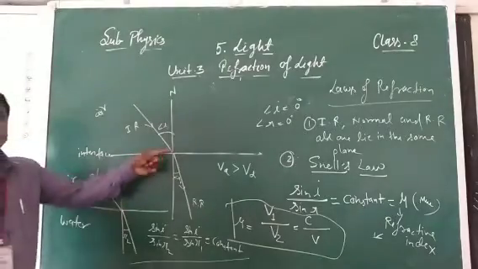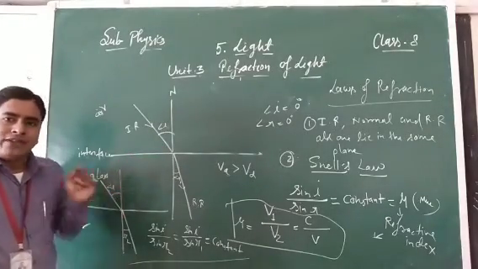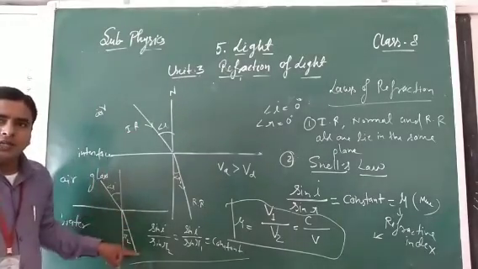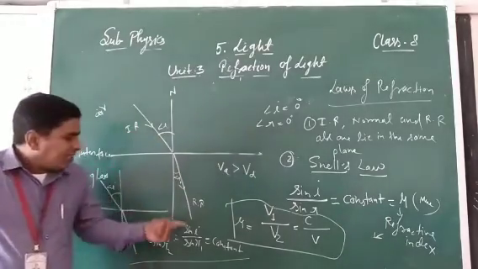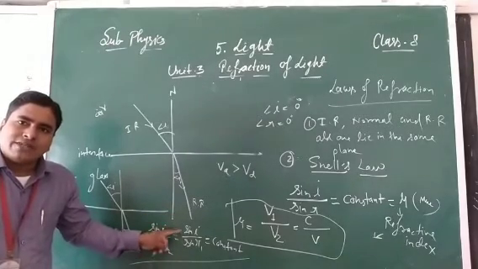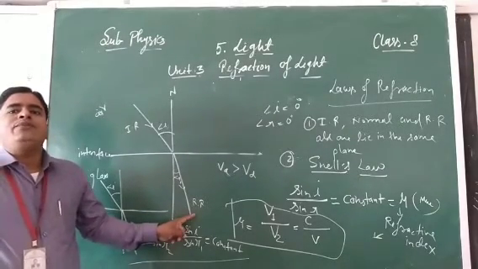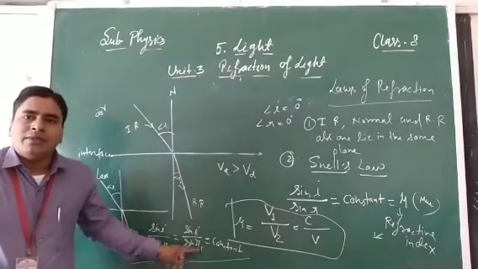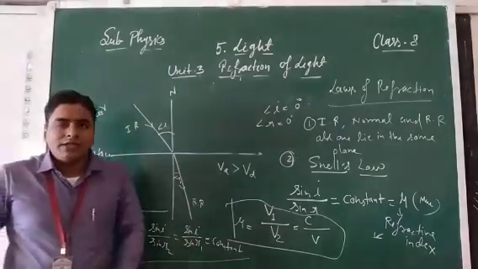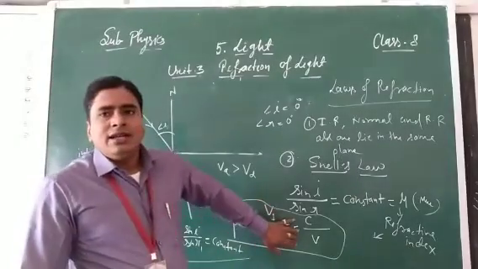Clear? It means for any type of refraction, air to glass, air to water, air to iron, this ratio, the ratio of the sine of the angle in the incident medium to the sine of the angle in the refractive medium, is always constant. Clear, students? So this is the refractive index.